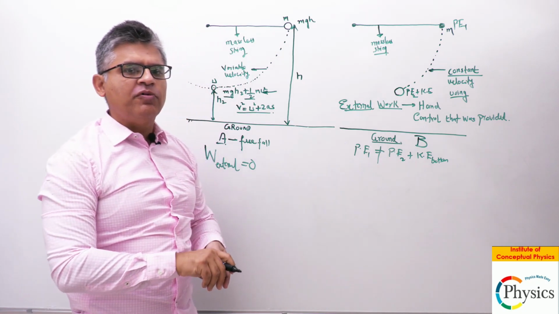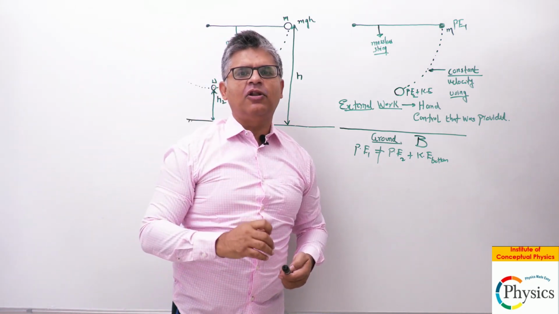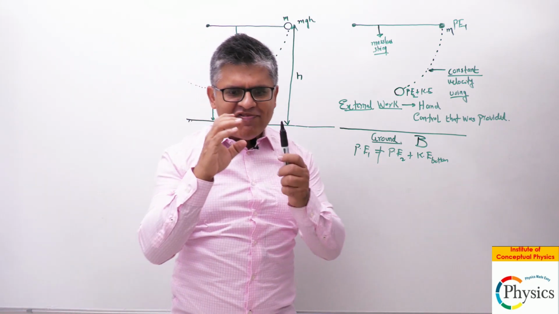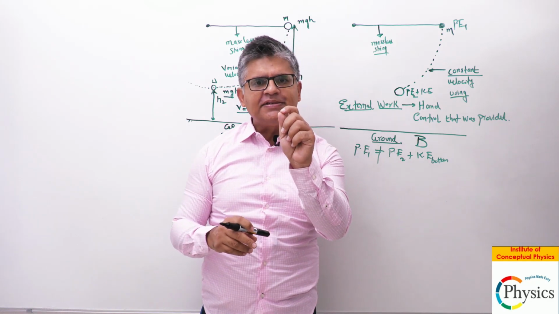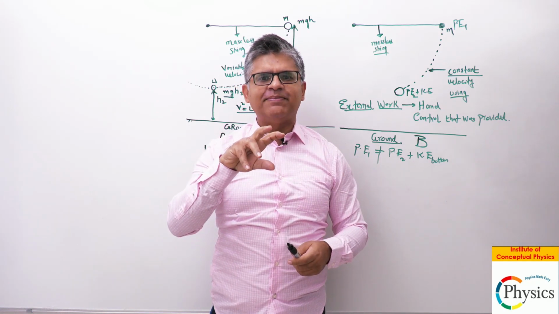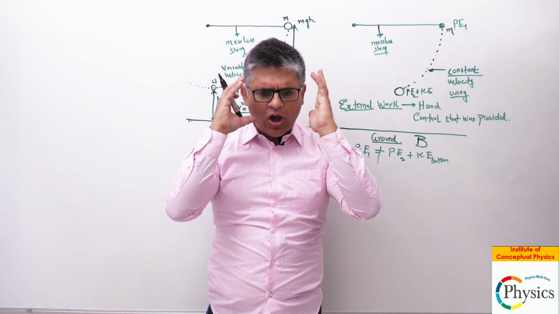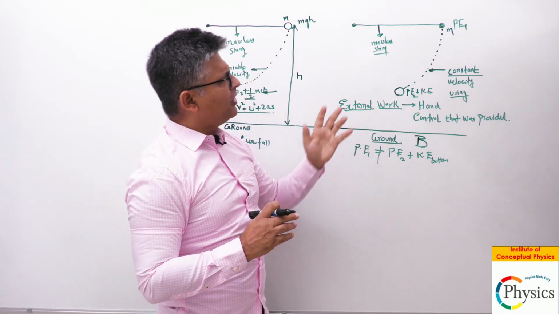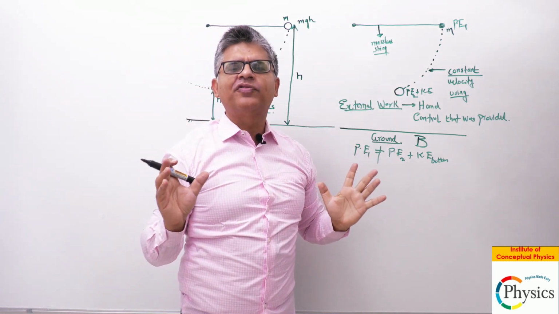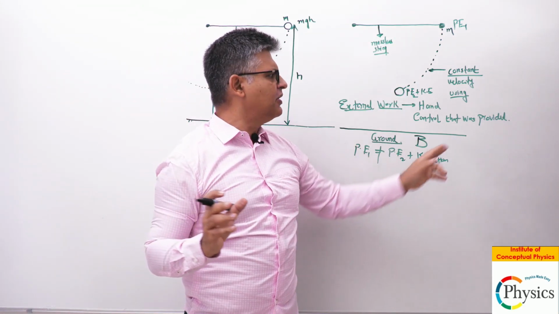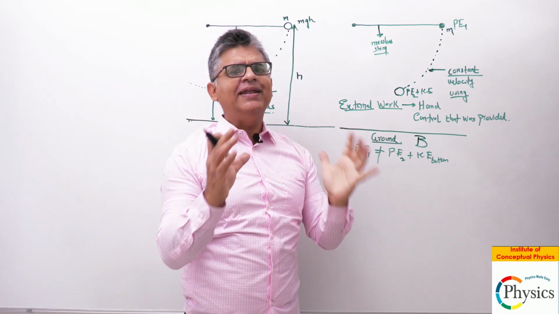I hope this is clear. So whenever you read a numerical of mechanics, be very clear that the velocity is being controlled by some mechanism at a constant velocity, right? Whereas your common sense tells you, it is coming down, so you can apply law of conservation of energy and find out the velocity maybe at this point or any unknown variable.